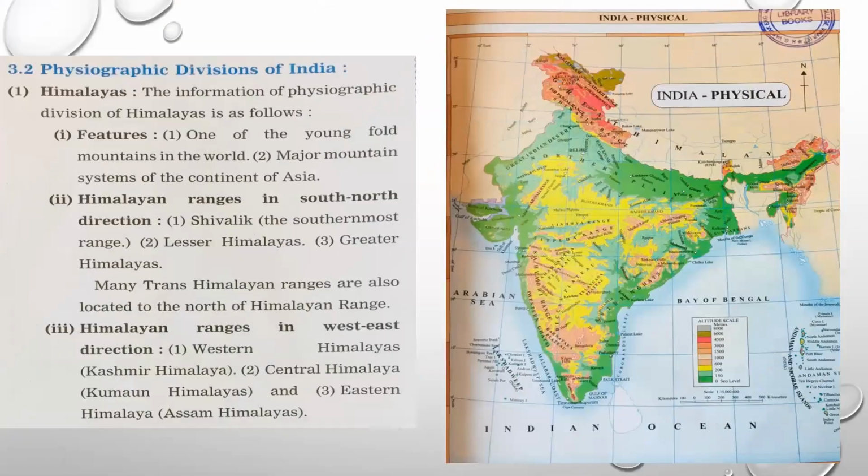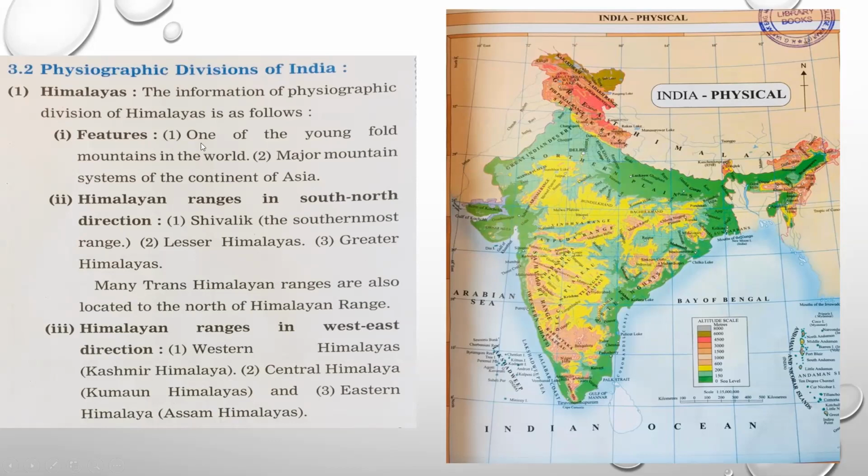First, we will start with the physiographic division of India. Now we will try to understand the main points related to it with the help of the map which we have on the right hand side. Students, please pay attention. We start with the first physiographic division of India, that is the Great Himalayas.